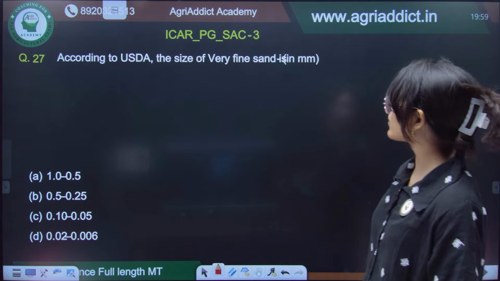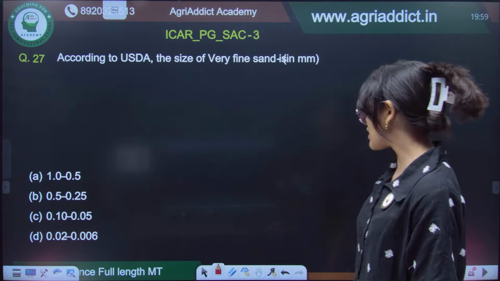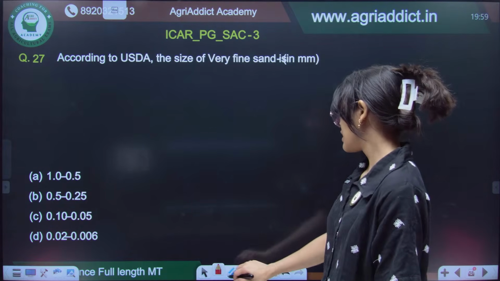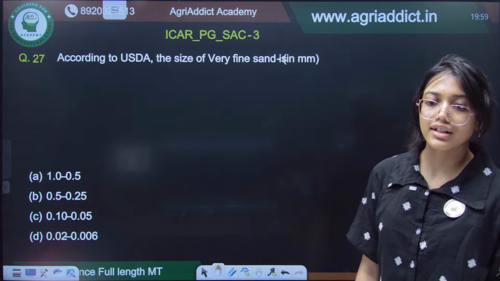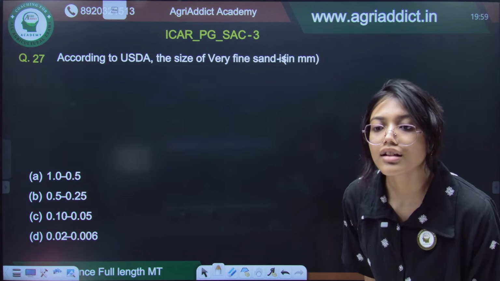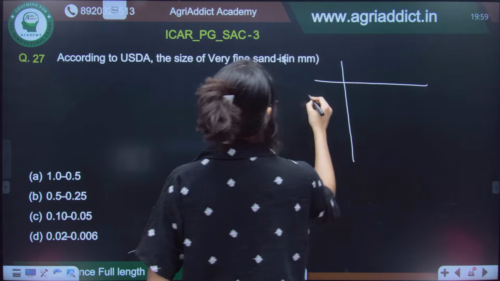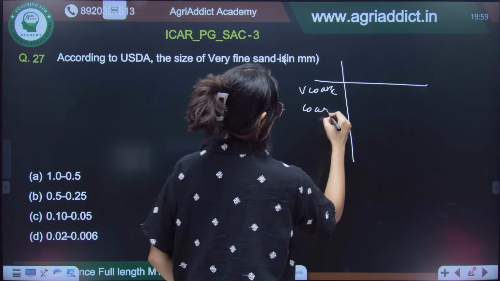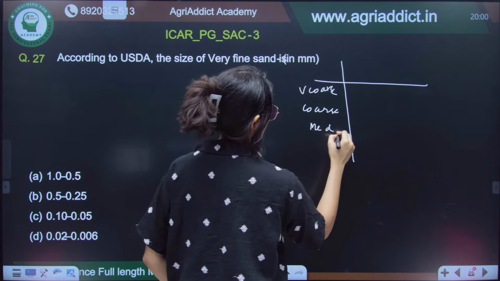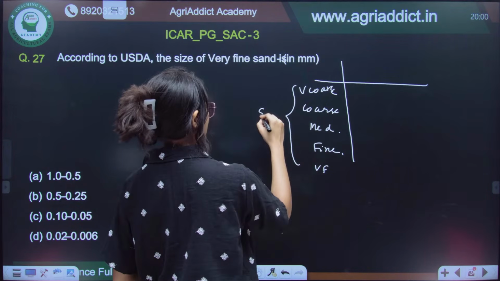Now, according to USDA, the size of very fine sand. So, we know that USDA has given the textural classes into different orders. So, you have first very coarse, medium, fine, very fine. These are all classes of sand.